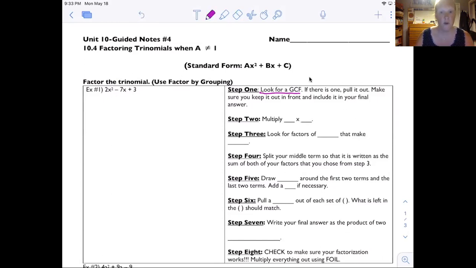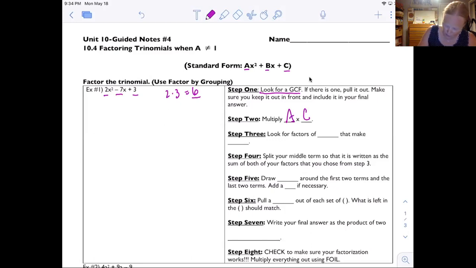Okay, step two. This is why it's called the AC method. I'm going to multiply my A times my C. So notice the coefficient of x squared is A. Sorry for my cat. The coefficient of x is my B, and the constant is my C. Okay, we don't care about signs at all right now because we're going to use the same rules as the last lesson. So in this problem, my A is 2, my C is 3. I'm going to multiply them together, and 2 times 3 gives me 6. Okay, so in the last lesson, we found factors of C that make B. This time, we're finding factors of AC that make B, because A times C is AC, hence the AC method.